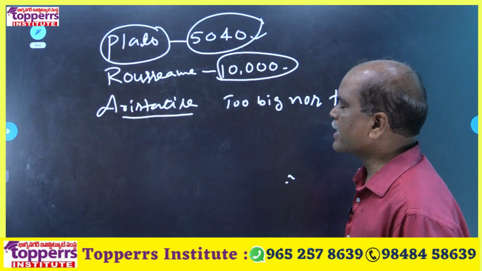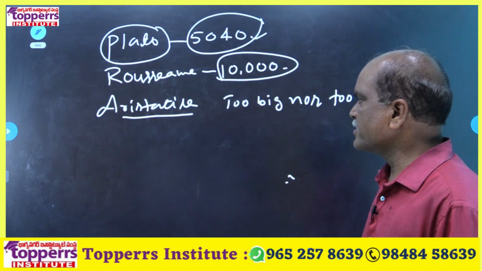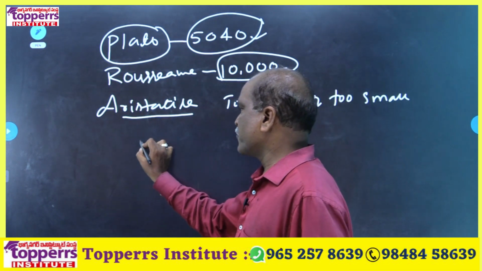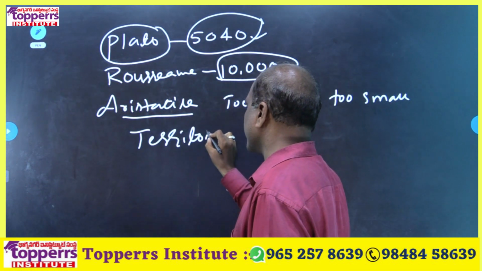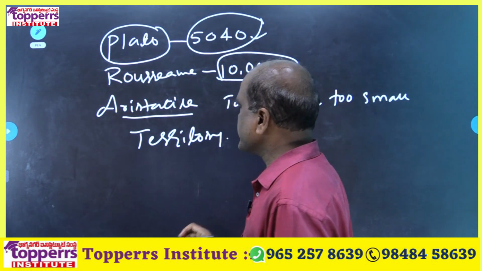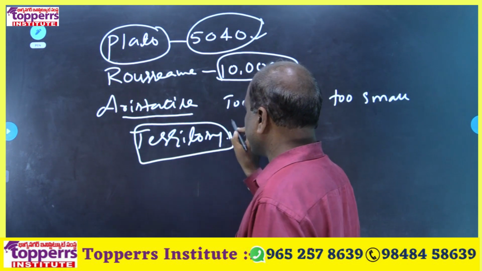Next, we come to second essential element of state, that is territory. First one population, second one is territory. In the world, all the countries having territories.